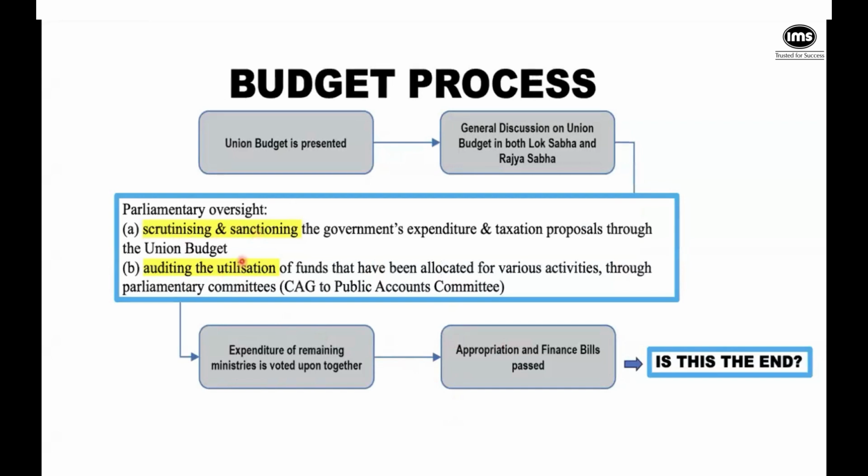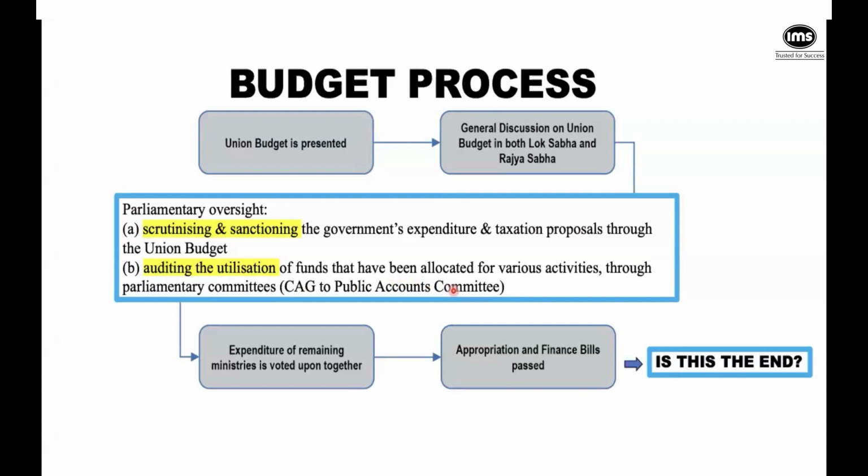For that, we will have the Comptroller and Auditor General. It will present its report to the Public Accounts Committee. Again, we can't expect our members of parliament to do all the dirty work of reading all these long documents. So we have the PAC, and the PAC looks into all the details of how the allocated funds were utilized. Okay, so that's like the closure.